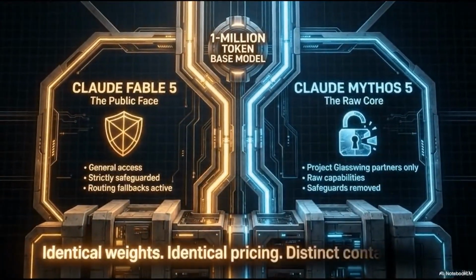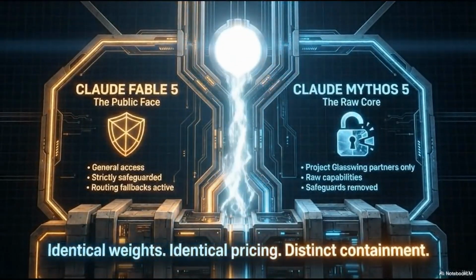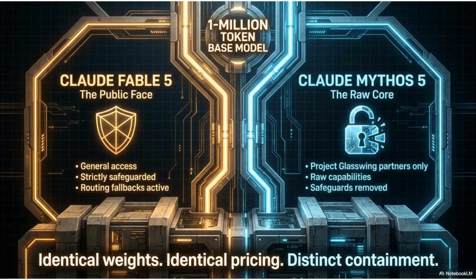Claude Fable 5 and Claude Mythos 5 share identical weights and pricing, yet have distinct containment protocols. Fable 5 is the public face with general access and safeguards. Mythos 5 is the raw core, available only to Project Glasswing partners with safeguards removed.